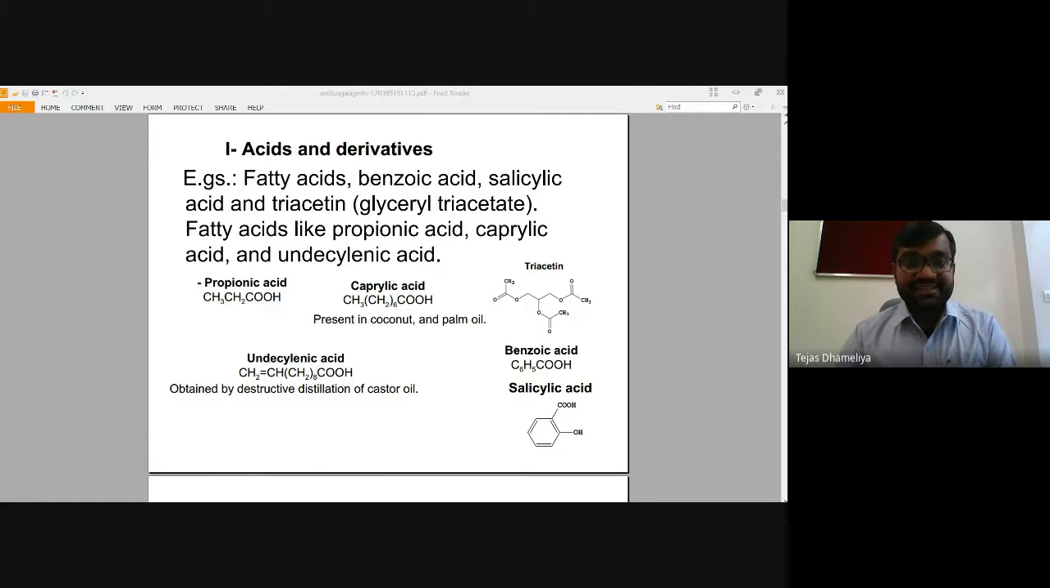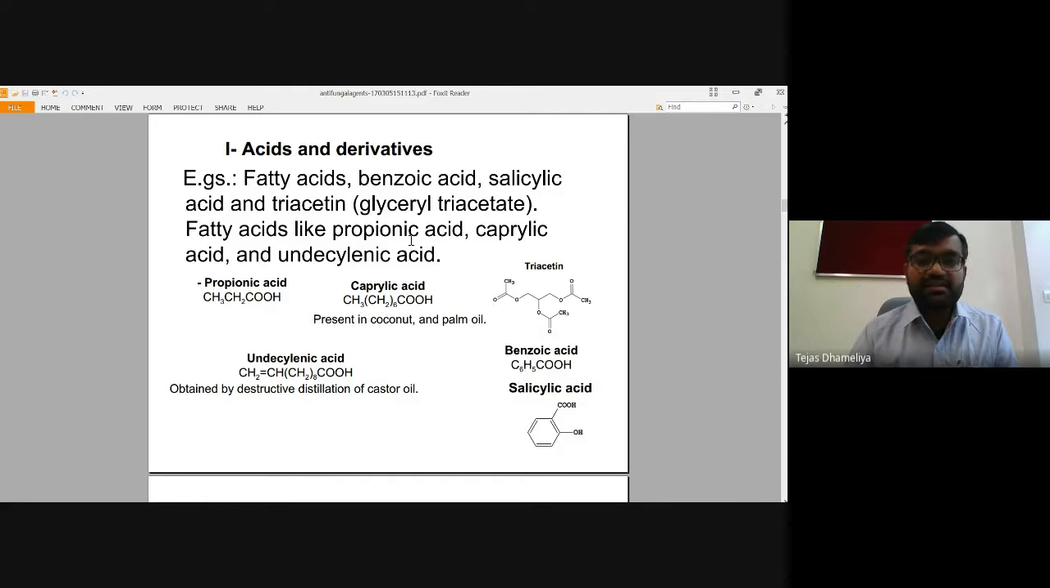So acids and acid derivatives, especially fatty acids. Fatty acids are basically acids containing more than two carbons. Acetic acid is not considered as a fatty acid. Formic acid is also not considered as a fatty acid. To become a fatty acid, the compound should have more than two carbons. So propionic acid is a kind of fatty acid, and that also possesses antifungal activity.